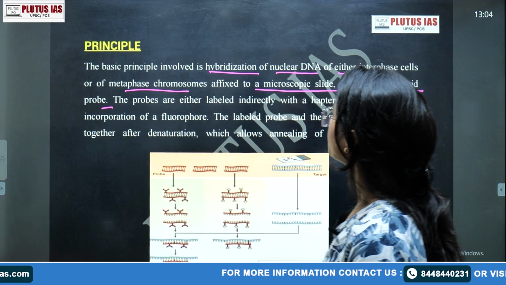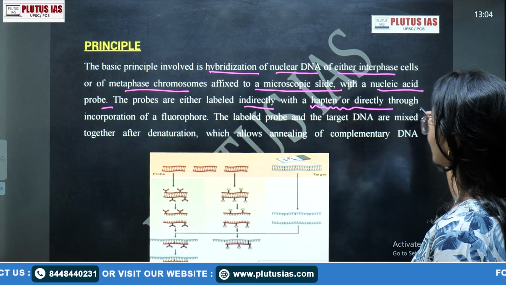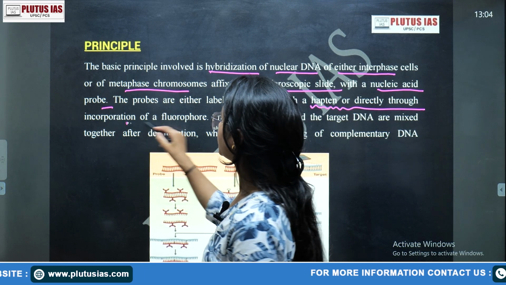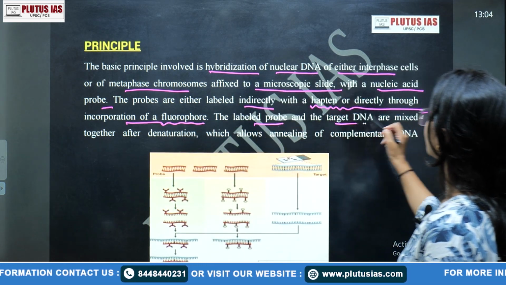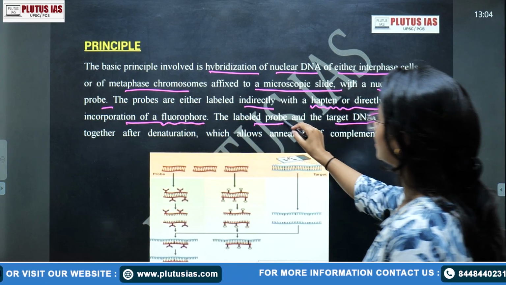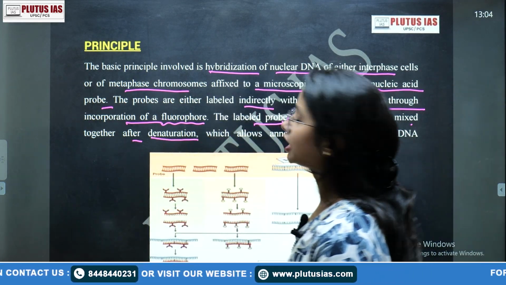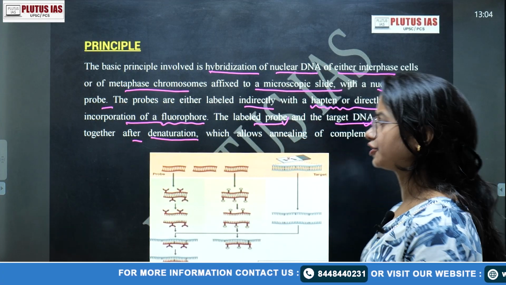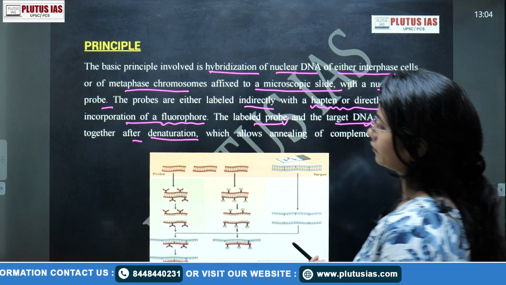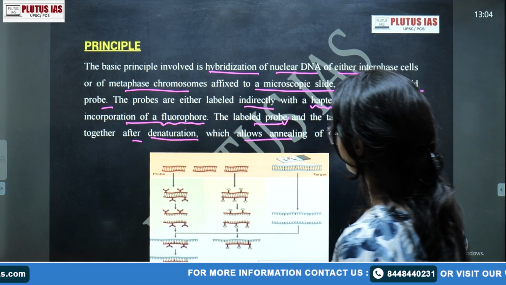Got it? The probes are either labeled indirectly with a hapten or directly through the incorporation of a fluorophore. The labeled probe and the target DNA are mixed together after denaturation. That means unwinding, better to say. There are many denaturing agents also: temperature, pH are also some of the denaturing factors, which allow annealing of the complementary DNA.